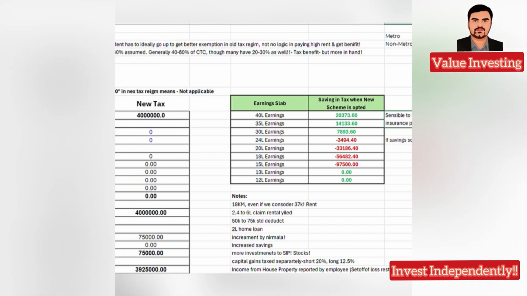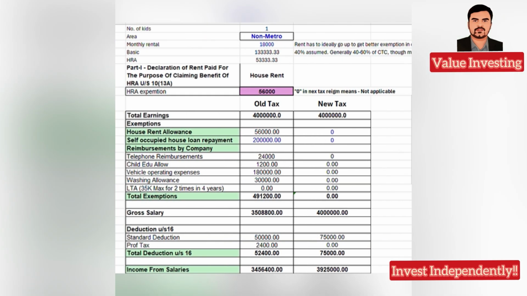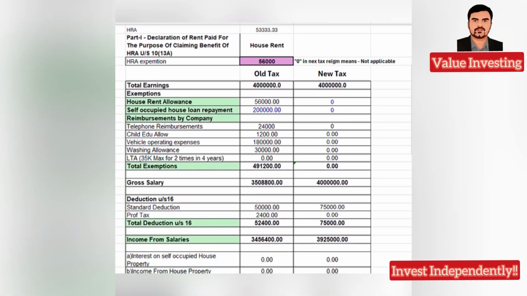It is always sensible to opt for the new tax regime for a higher tax slab, since it doesn't force you into NPS or a higher health insurance premium, as you have seen. It also doesn't force you to buy flats, because you would need an EMI to show the 2 lakh tax exemption for the interest you are paying. And you need not buy an EV just to cut tax. So don't pay tax and don't spend. And the savings you get, invest in stocks or high yield investments. This is the concept which I am trying to share with you.